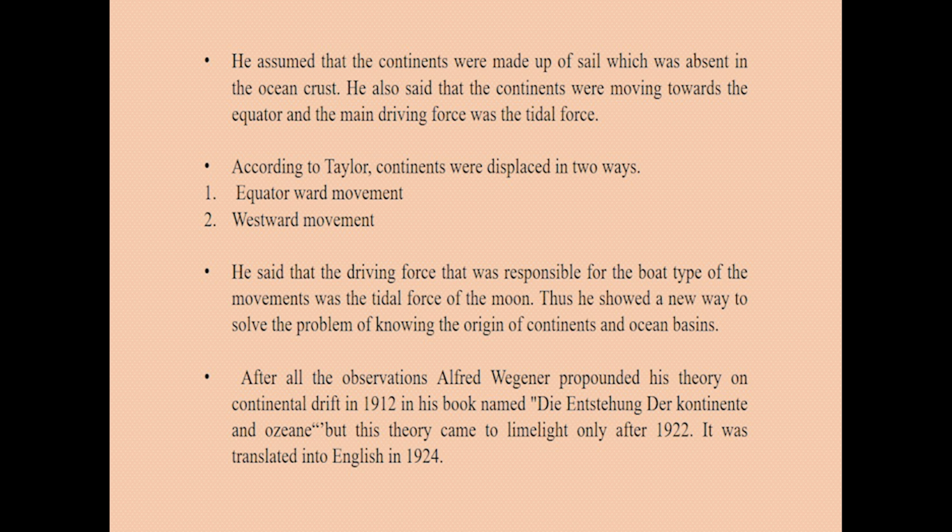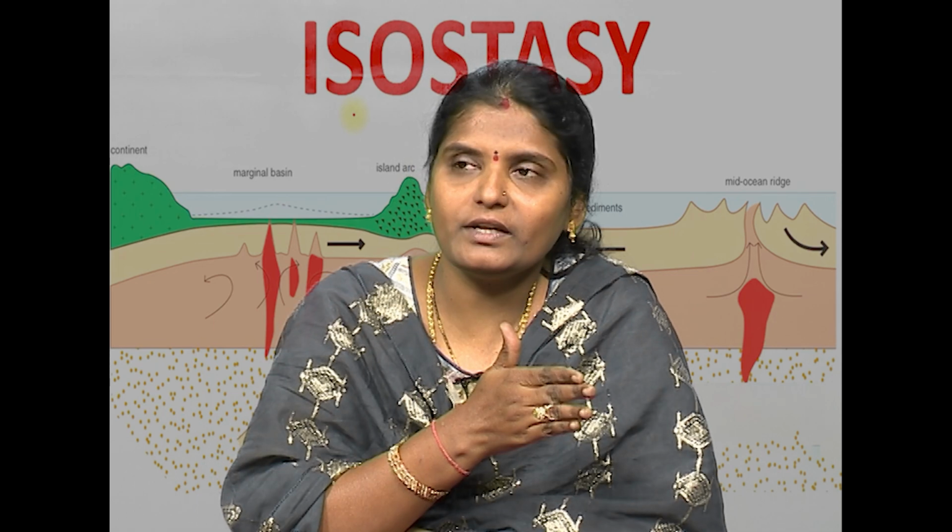So, he also said that the continents were moving towards the equator and the main driving force was the tidal force. According to Taylor, continents were displaced in two ways. What are those two ways? One is equatorward movement and the second one is westward movement. He said that the driving force responsible for these types of movements was the tidal force of the moon. Thus, he showed a new way to solve the problem of knowing the origin of the continents and the ocean basin.